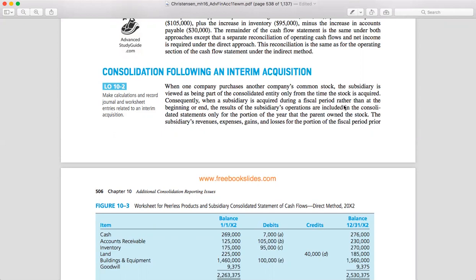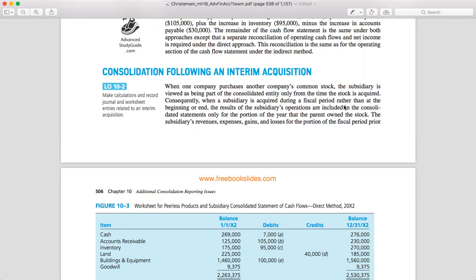Ya, jadi ketika misalnya suatu perusahaan membeli saham biasa perusahaan lain, nah anak perusahaan itu dianggap merupakan bagian dari entitas konsolidasi sejak saham itu diakuisisi, gitu kan? Jadi pada saat anak perusahaan itu dibeli selama periode fiskal, bukan pada awal atau akhir periode, hasil operasi anak perusahaan yang dimasukkan ke dalam laporan keuangan itu hanya bagian dari tahun ketika saham itu dimiliki oleh induk perusahaan. Gitu ya.